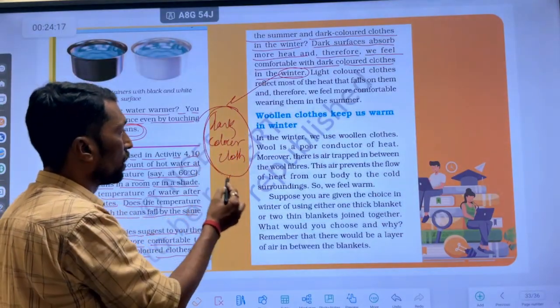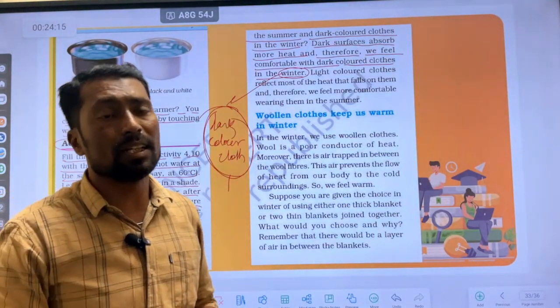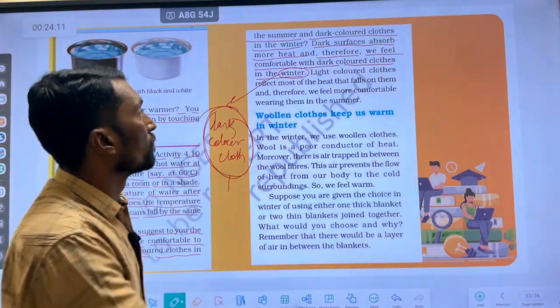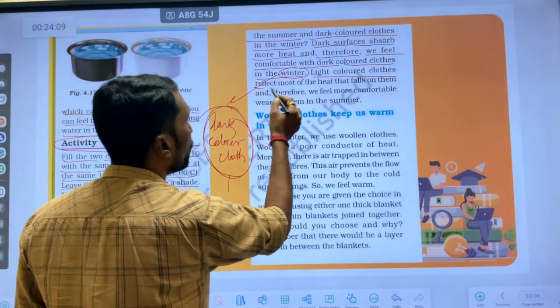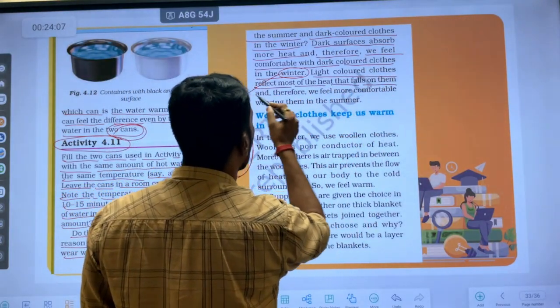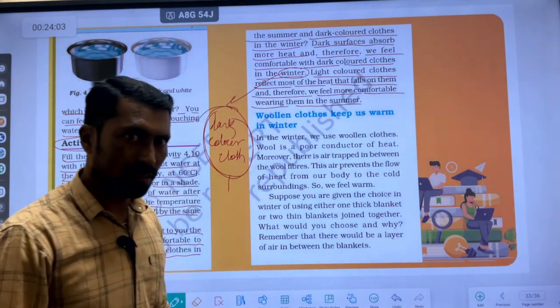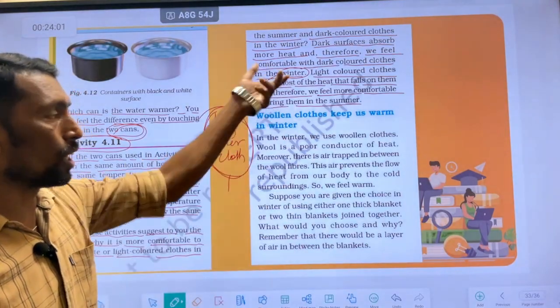जैसे हमें थोड़ी राहत मिलेगी in winter season. So we can use dark color clothes. Light color clothes reflect most of the heat that falls on them, and therefore we feel more comfortable wearing them in the summer.